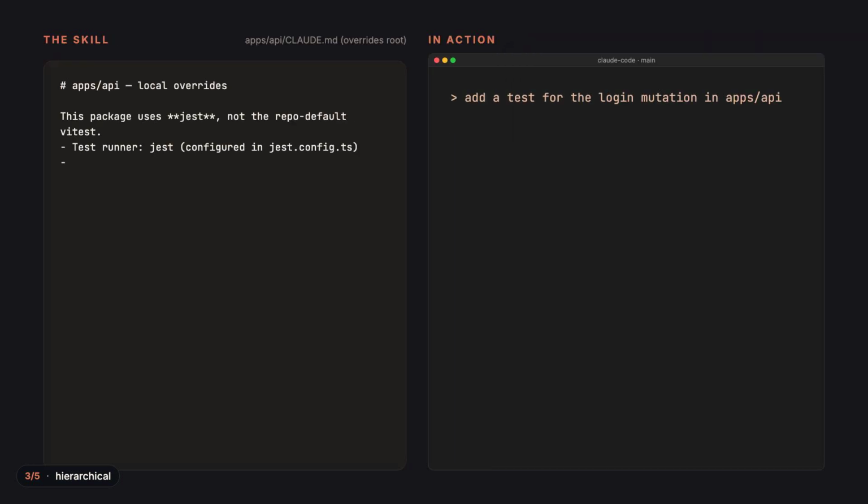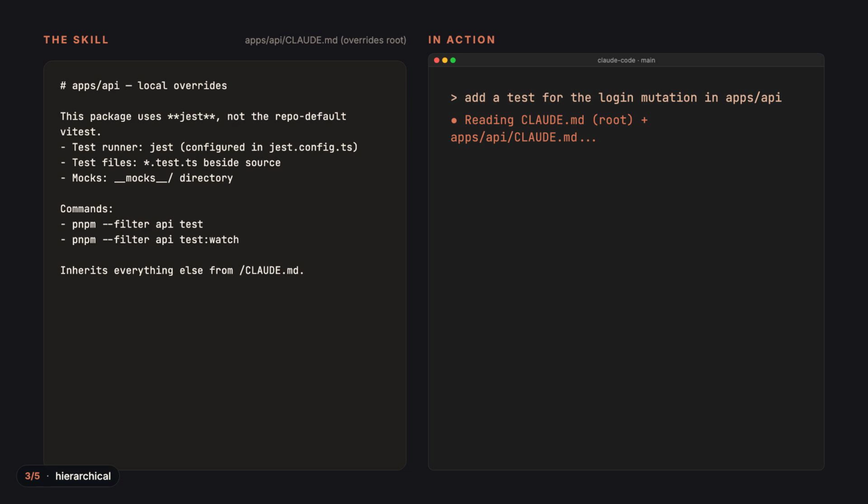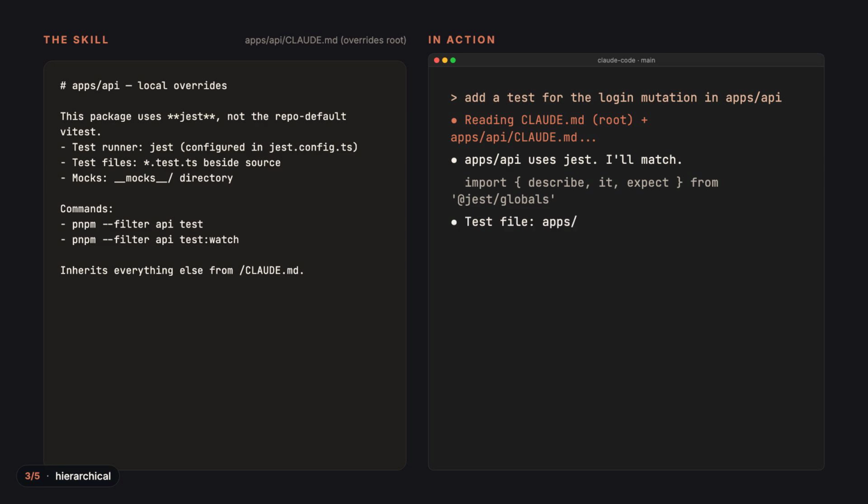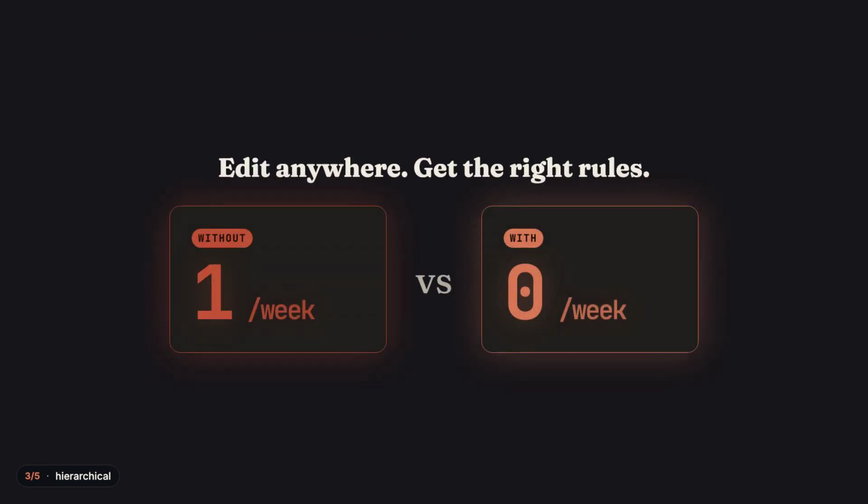Add a CLAUDE.md inside apps/api, 6 lines. This package uses jest. Claude Code reads top-down, root rules first, then the local override. Edit a file in apps/web, you get vitest. Edit one in apps/api, you get jest, same prompt. Different rules, no manual switching. 8 wrong-framework rewrites a week. Now 0. Local memory for local rules.